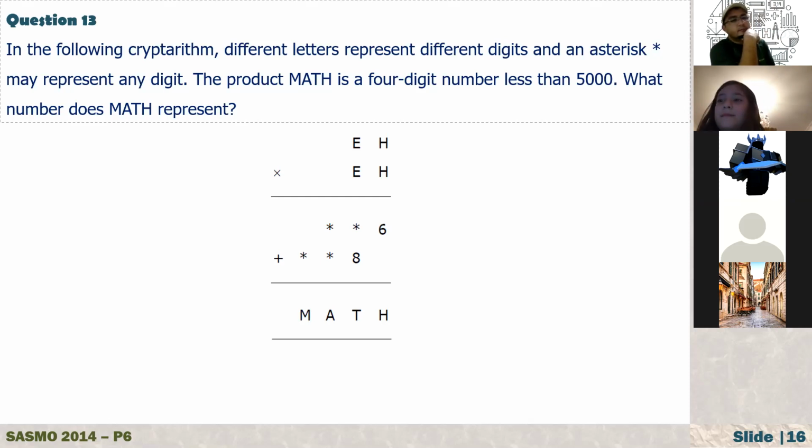In the following cryptarithm, different letters represent different digits, as the asterisks may represent any digits. The product MATH is a 4-digit number less than 5,000. What number does MATH represent?